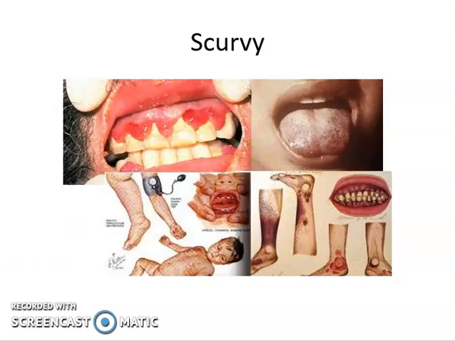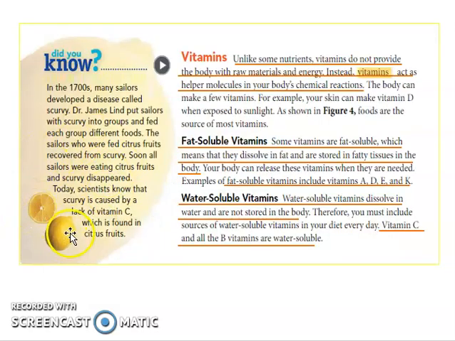Why did most of the sailors have these diseases? Remember, when they're working in the vessel, they usually sail for a couple of months, and they didn't have enough supply of food before. So usually they only had canned goods and meat, which they could store for a long period of time.